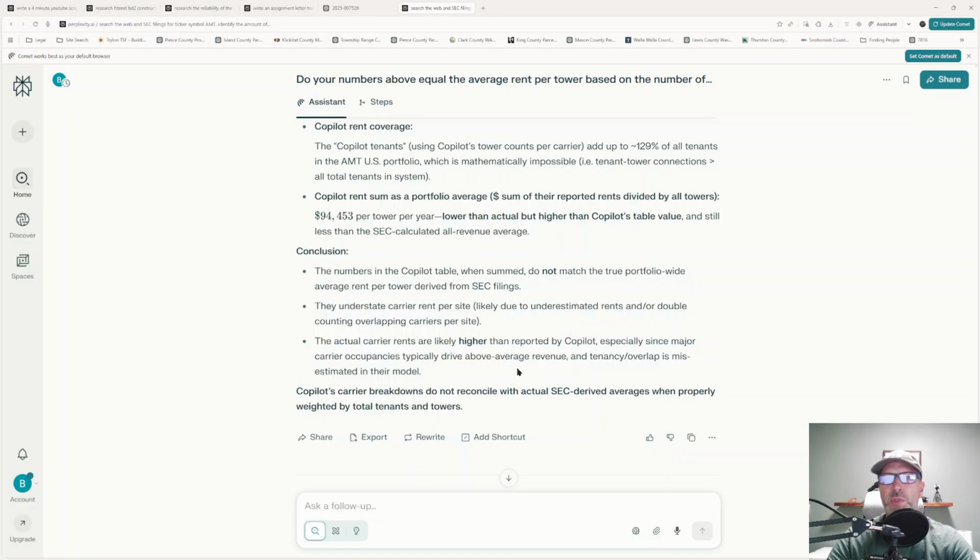So if you're using this for homework, if you're using this for research, if you're using this for studies, for whatever it may be, it's great for crunching the data. It's great for going out and giving you, if you give it a hard source and say, read this, it will go out and read that. But you've got to make sure that it's not using some other information without actually verifying it. I thought that was cool. I thought it was very insightful to what you see with these AI models.